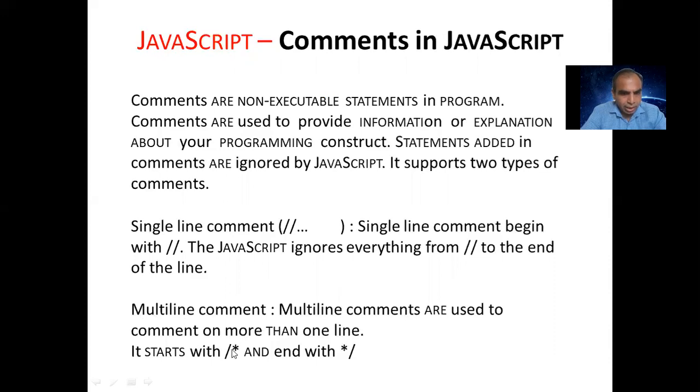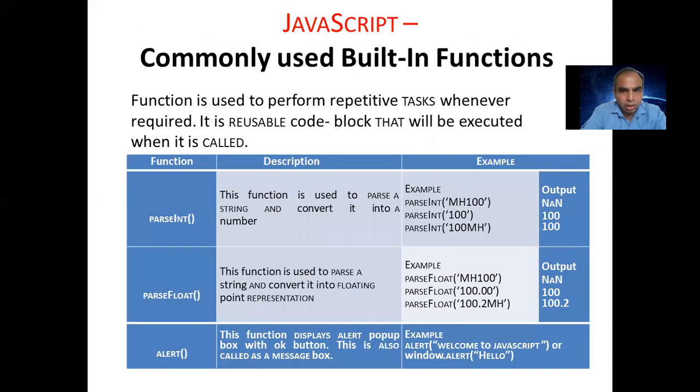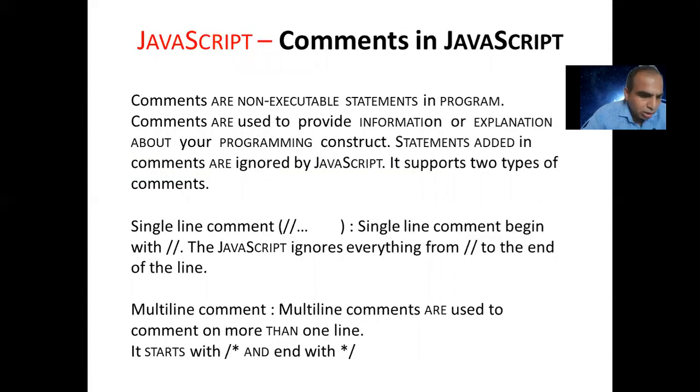Multi-line comment is for more than one line. You write a slash asterisk sign, and then you can write many statements, then after that again asterisk and slash, that means the end of the comment. So multi-line comments are used to comment on more than one line. Got it? Clear? So next time we will see another part of JavaScript.